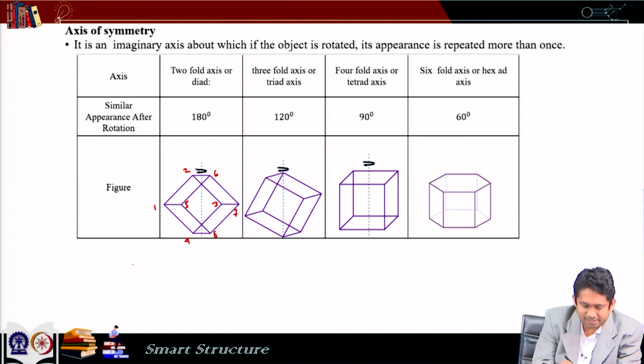So, if it rotates by an angle of 180 degrees, let us imagine that these are the hidden lines. What is visible to us is this face 1, 2, 3, 4. So, if it rotates by 180 degrees, then what we can see here is this.